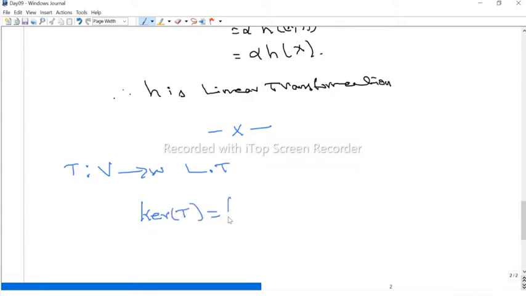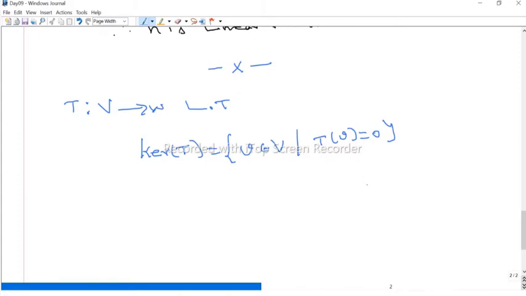Ker T is nothing but the collection of elements v in capital V satisfying the property that this small v maps to 0. Since T is a linear transformation, 0 goes to 0. All other elements may also map to 0. So we are collecting all the elements which map to 0. This we can clearly check.